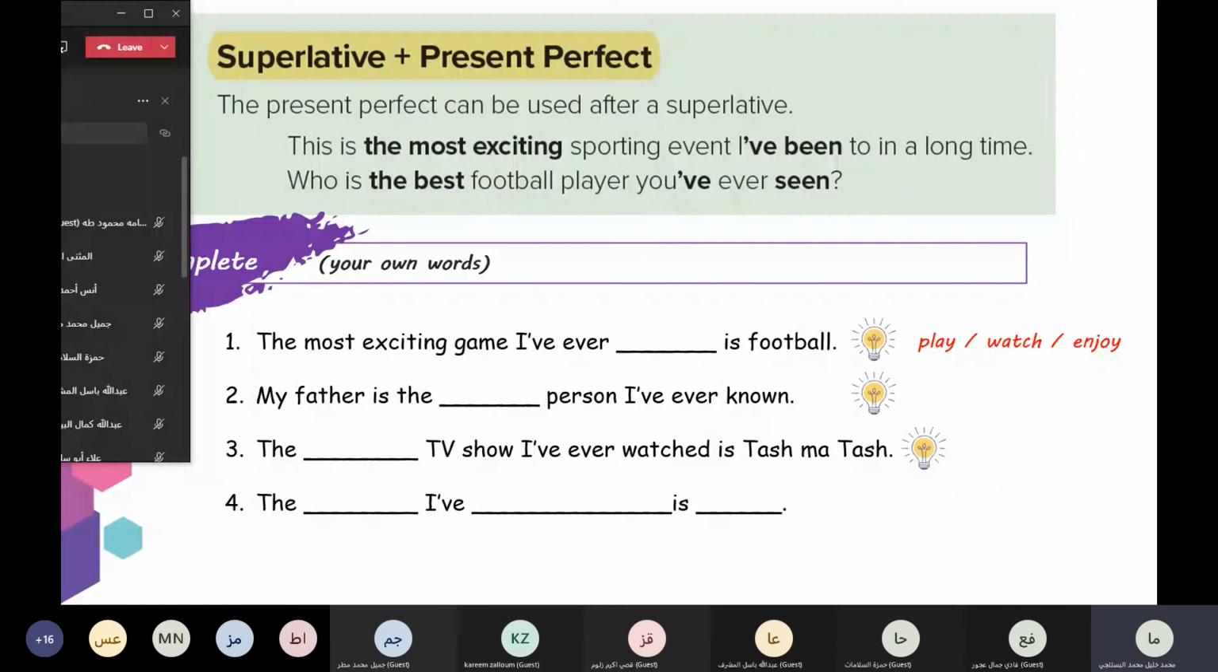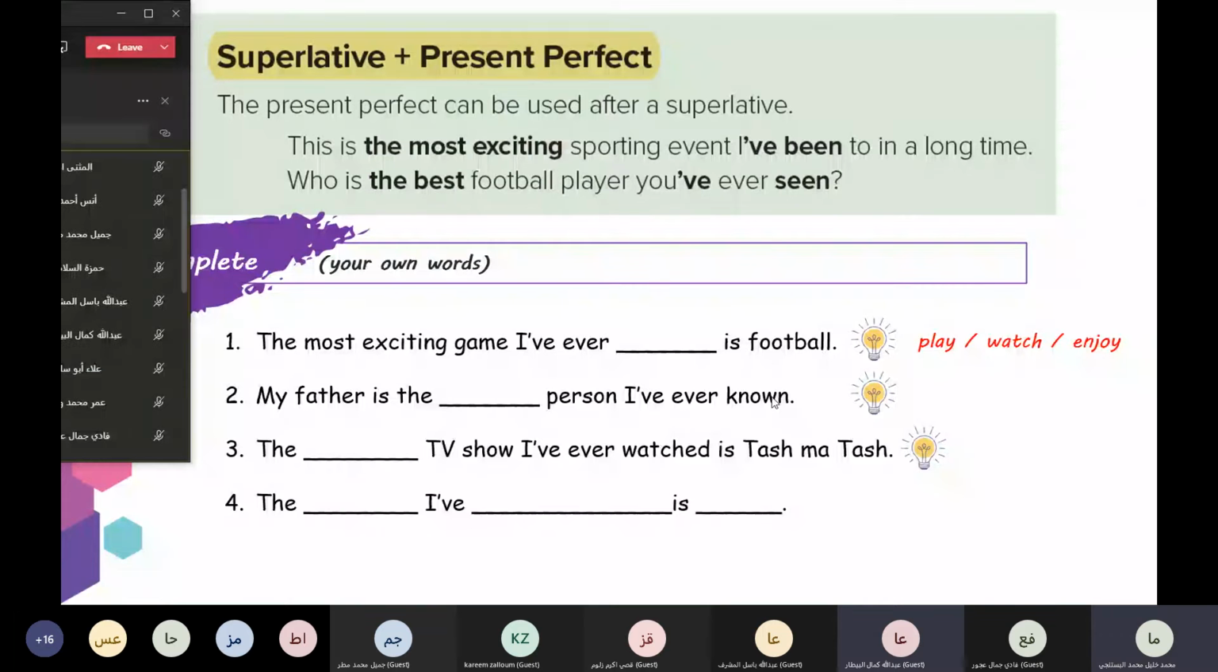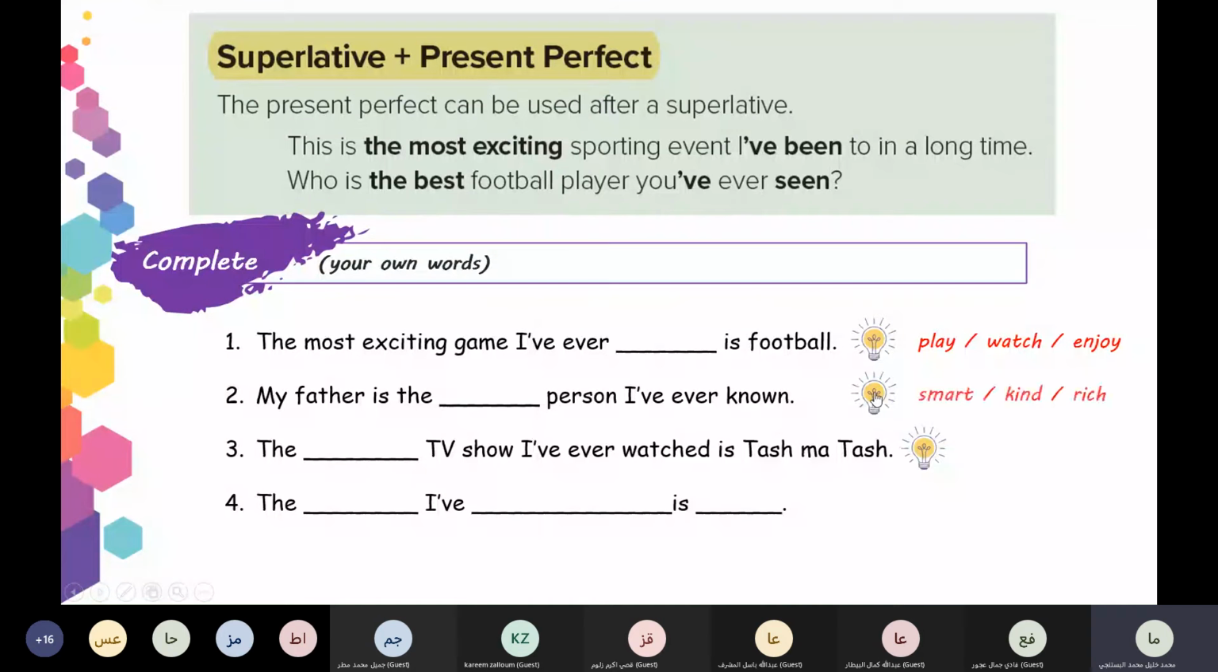Abdullah, Kamal, Abdullah Bitar. My father is the best person I have ever known. Good. My father is the best person I have ever known, the smartest, the kindest, the richest, etc. But here we have to put what? A superlative form.